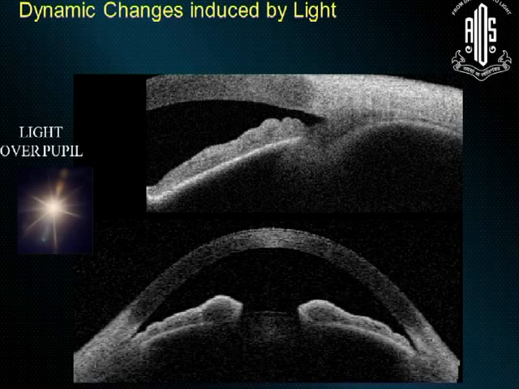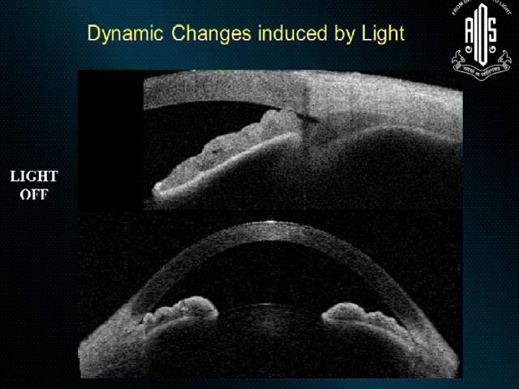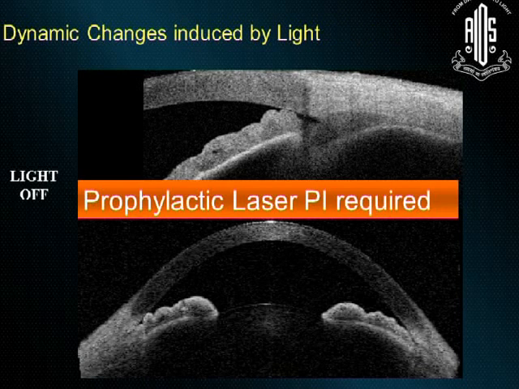Now, as you have seen here, imaging is a good technique to find out what dynamic change is happening with the change in the light. With the light on, there is a small pupil here and the angle is open. But with the lights off, you can see the appositional closure happening here. So by changing the light, you can utilize this technique to find out who needs a prophylactic laser PI.